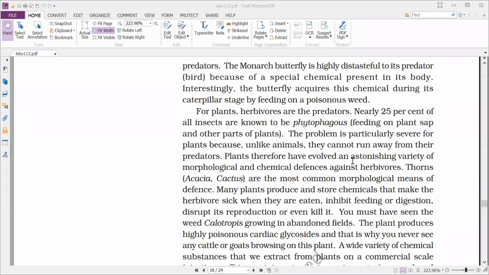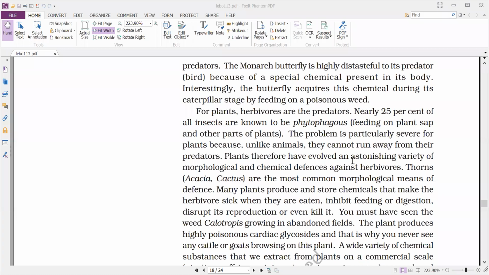For example, if a tiger tries to catch a deer, the deer will not stay static. It will move away. It will run away from the tiger or a lion or some other predator. So it can protect itself. It has some mechanism by which it can run away. But plants do not have such a mechanism to run away from the predator.